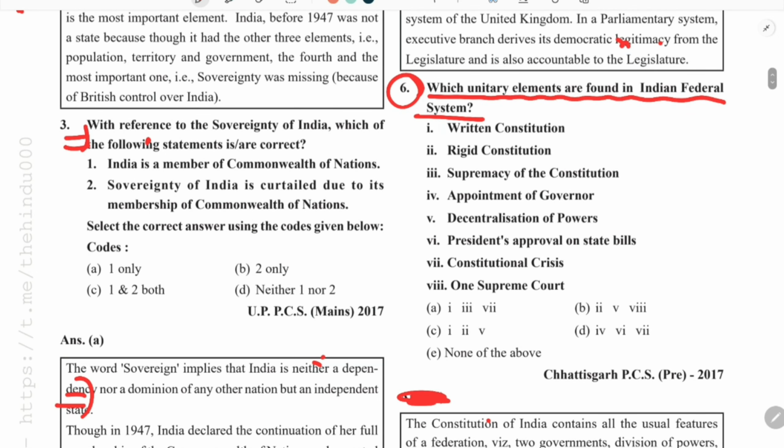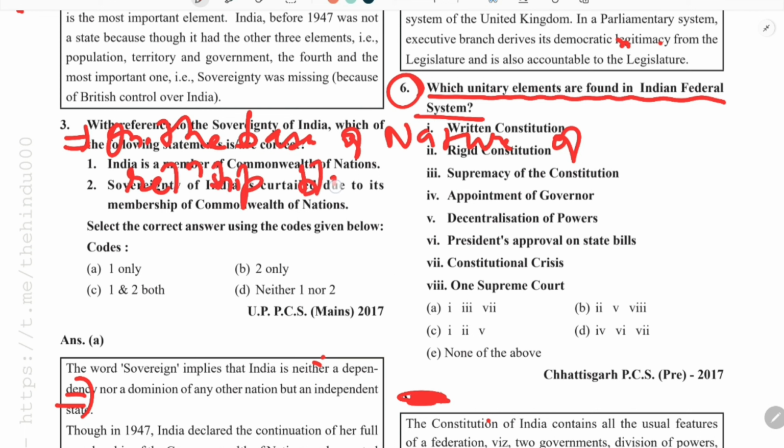So how do we classify these two systems? On the basis of nature of relationship between national government and regional government.